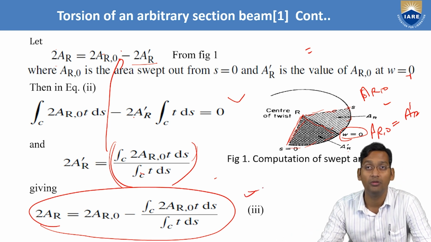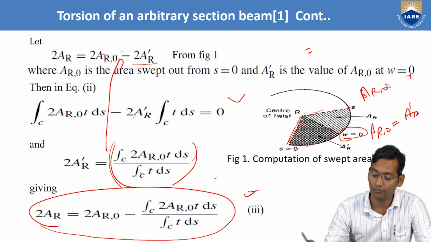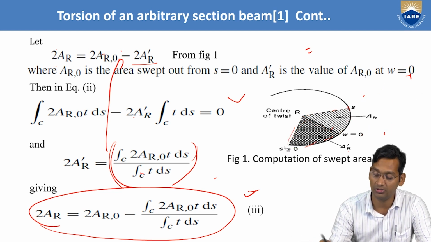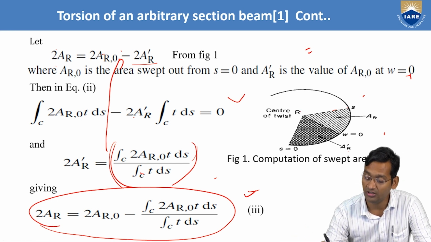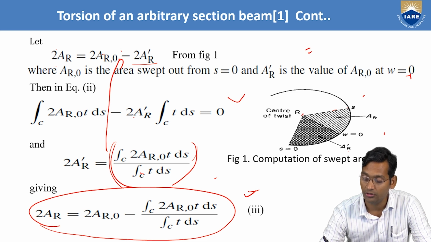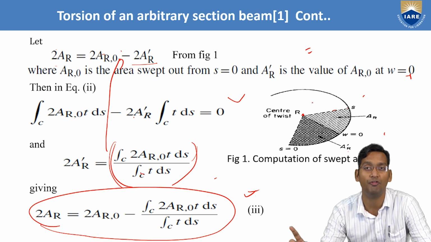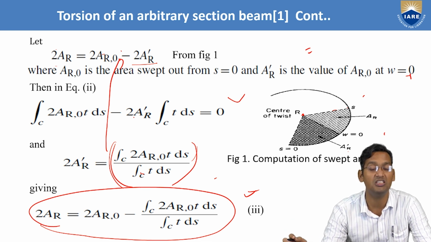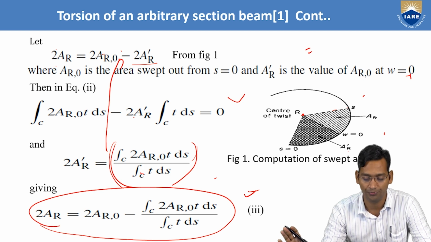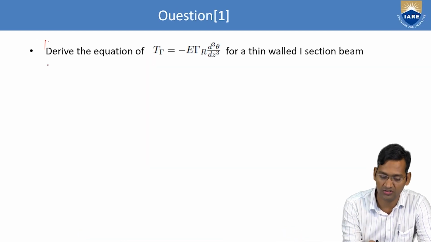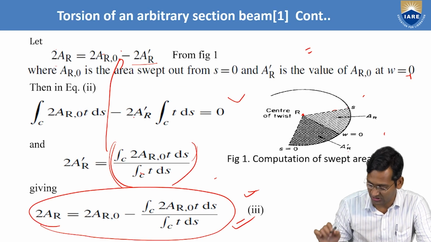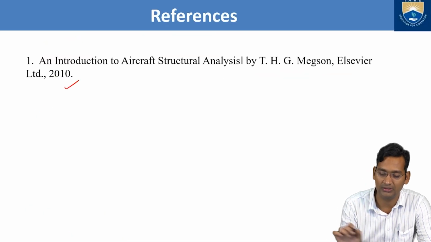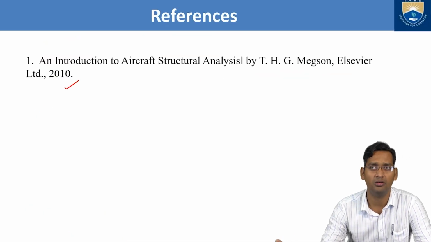In the next video we will see again the same figure, but with another difference. The difference will be there in the derivation. That is the rate of twist. Right. I see it's written here, the center of twist, R. So there we will find this is the center of the twist point. But in the next video we will find the rate of twist, that is called d theta by dz, and how to derive the equation for that one. Actually this is for the next video, so just skip this one. Later we will see. Right. So this is this one, and here is the reference again. The Maxen book is there that you can refer.